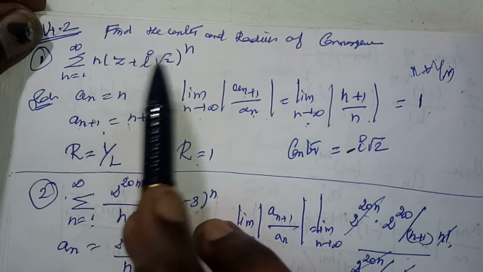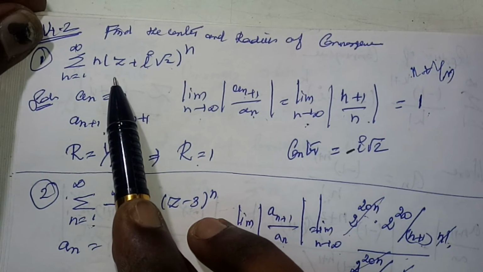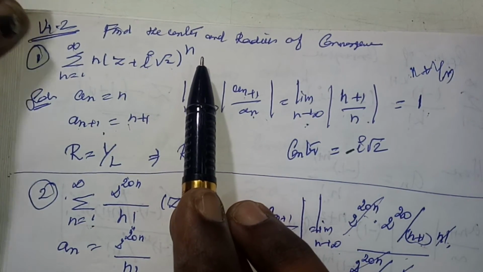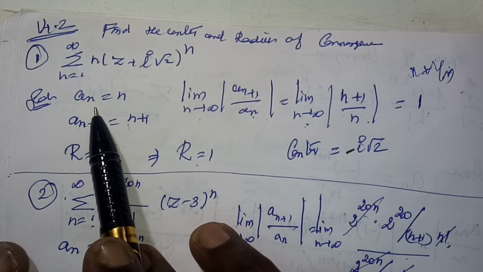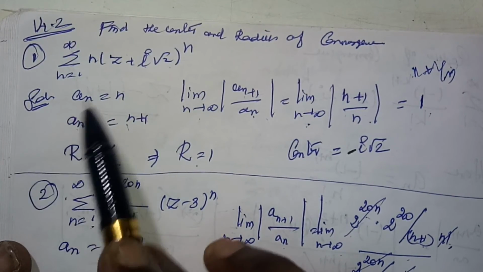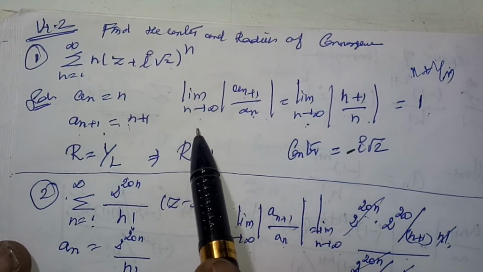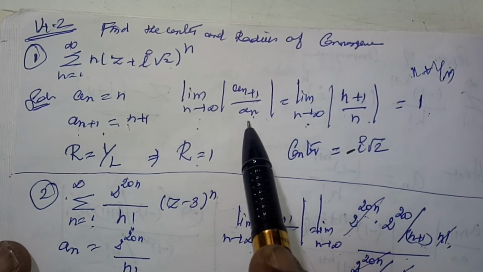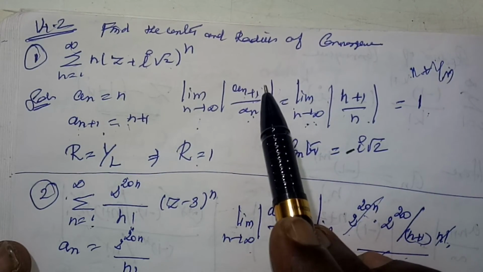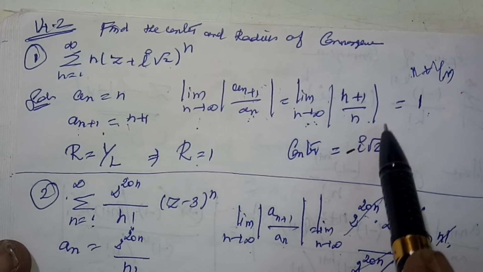Right. So the question is to find the radius of convergence of the power series, and also we have to find the center. The summation n equal to 1 to infinity of n times (z plus i root 2) power n, right. So here my an is n and an plus 1 is n plus 1. Now limit n tends to infinity of the modulus of an plus 1 divided by an equals limit of (n plus 1) divided by n.